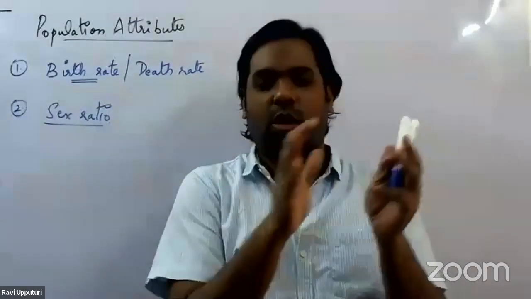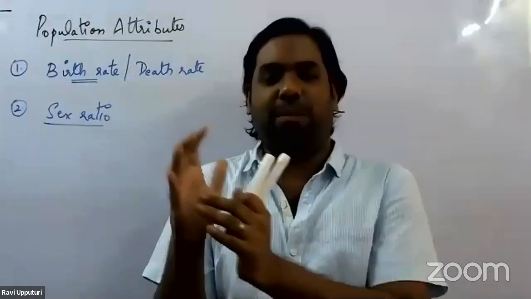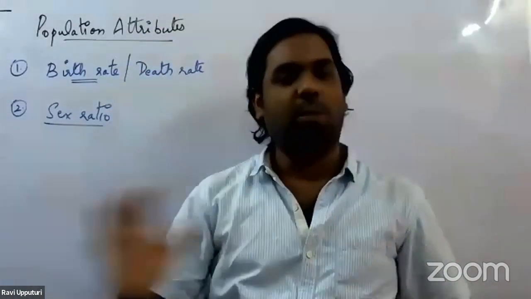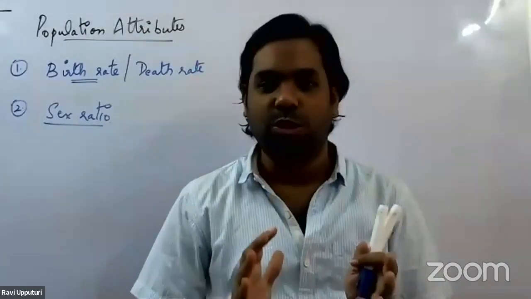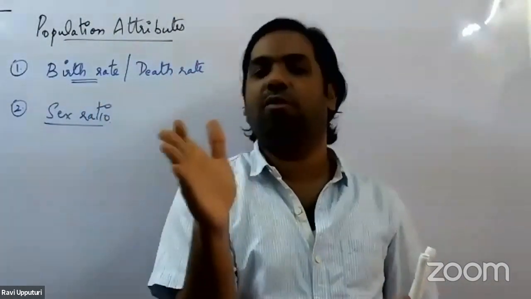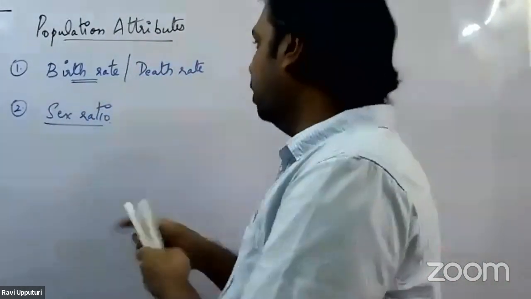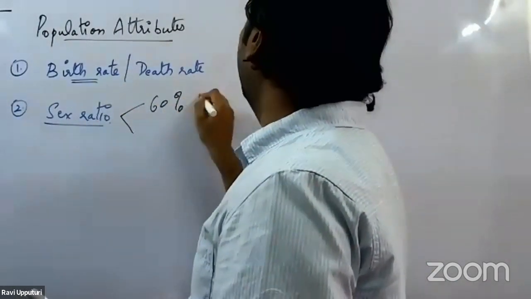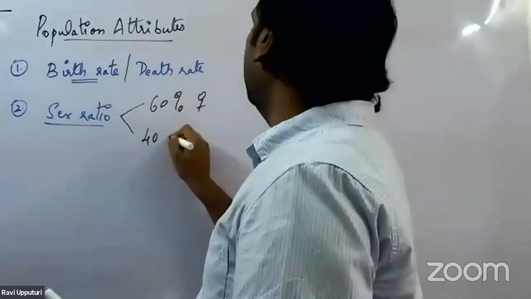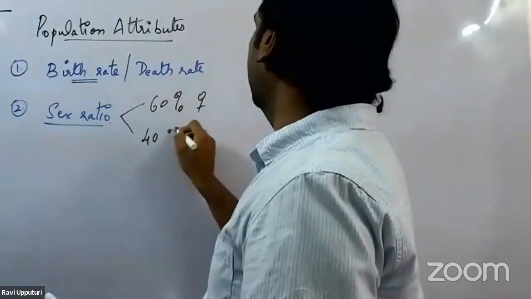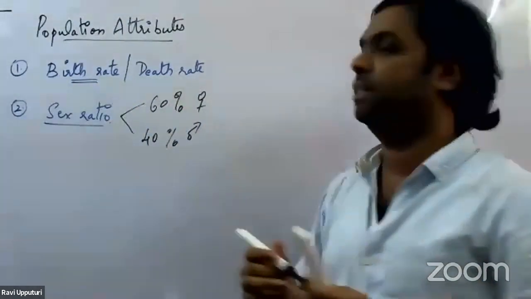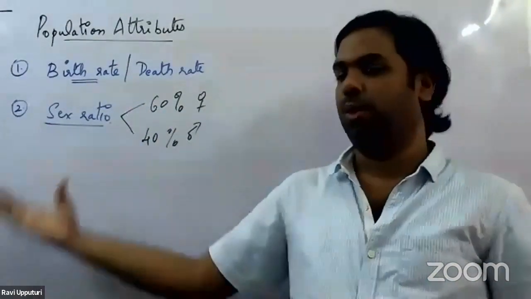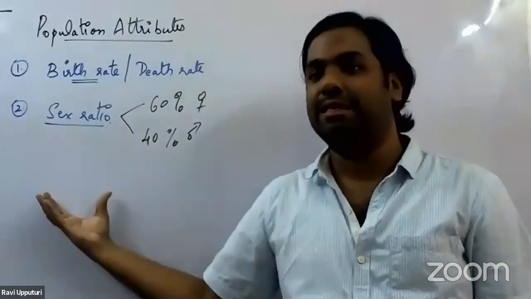The percentage of males as well as the percentage of females in that particular population would give us the sex ratio. Say suppose a population has 100 individuals. In that, 60 are females and 40 are males. So talking about the sex ratio, we can say that 60% are females, whereas 40% are said to be males. So this would be the sex ratio. So the second population attribute we have is this ratio, which is called the sex ratio.